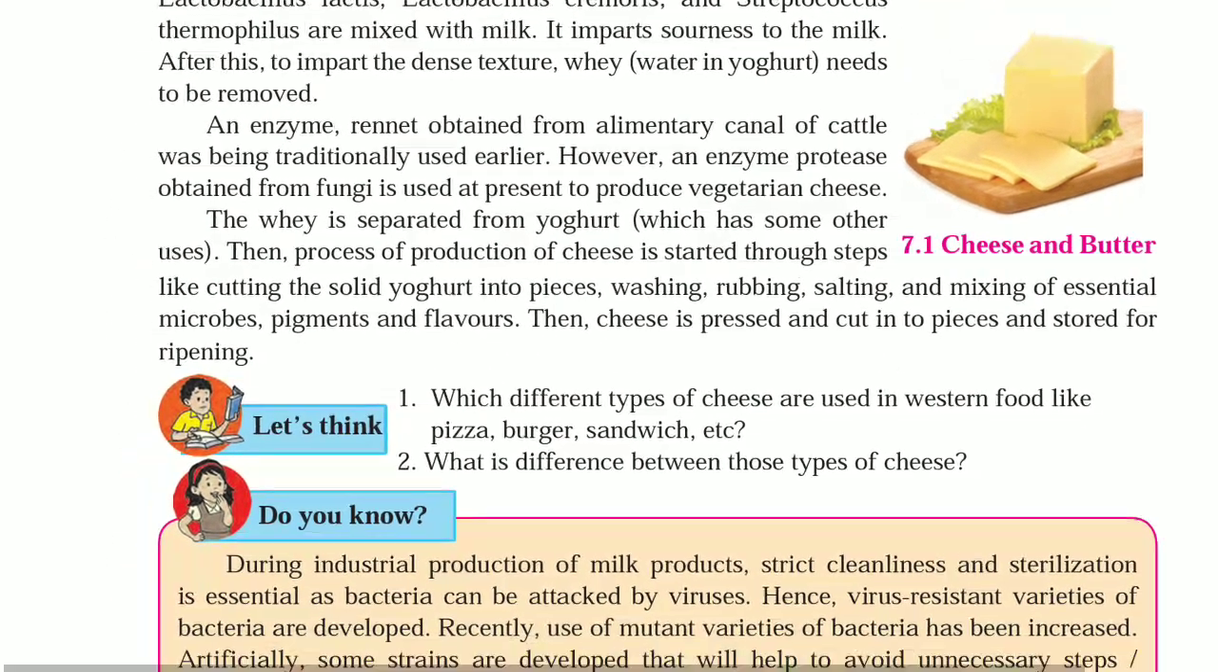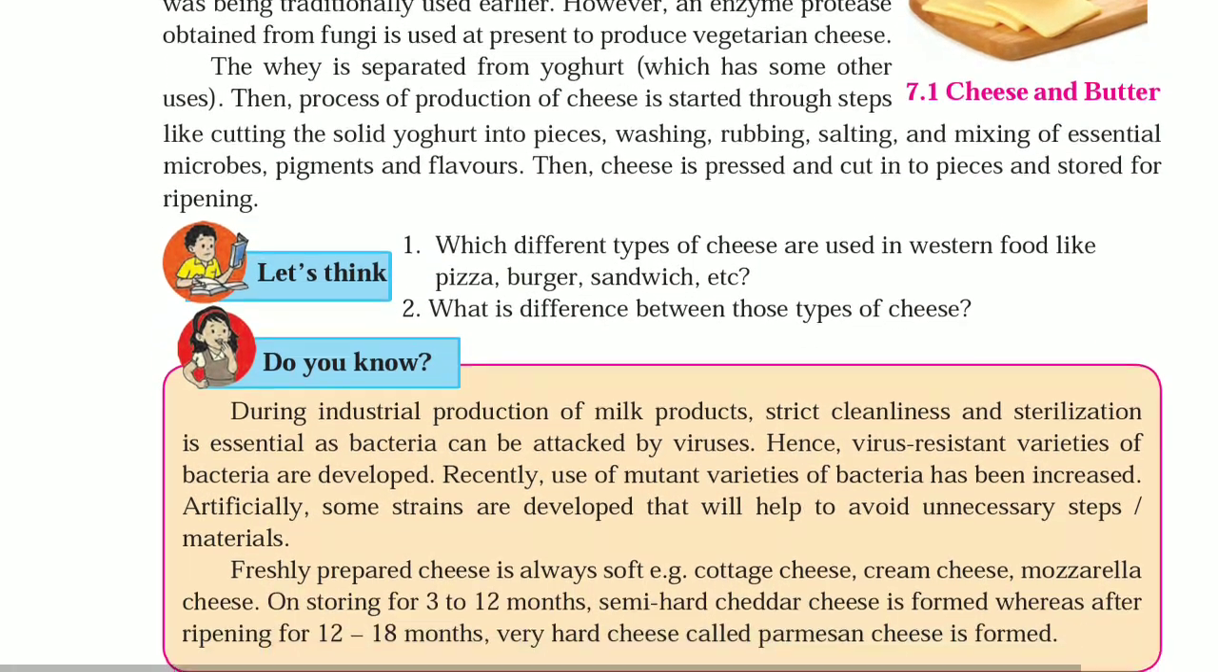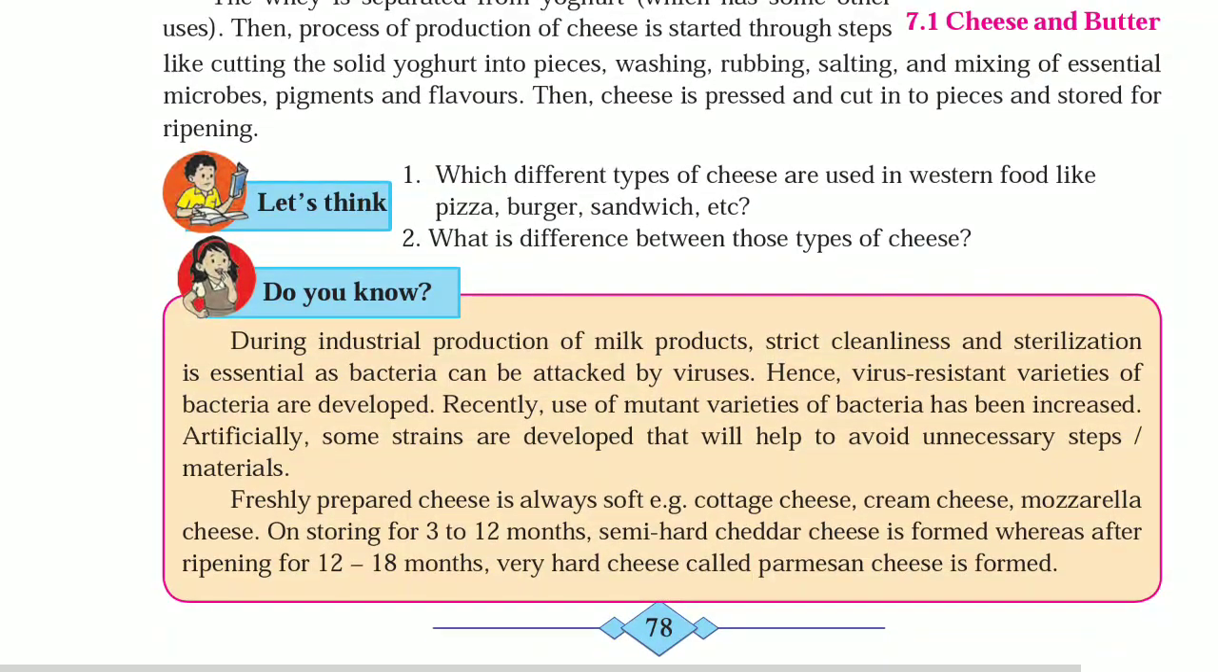Let's think which different types of cheese are used in Western food like pizza, burger, sandwich, etc. Mozzarella, cheddar, parmesan are some types of cheese. What difference is there between those types of cheese? The types of cheese are according to their shelf life, texture, age and flavor.